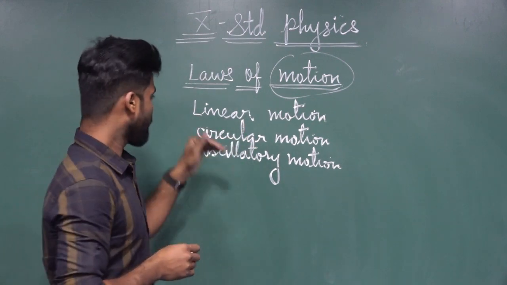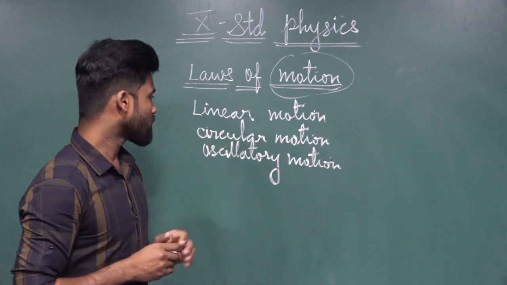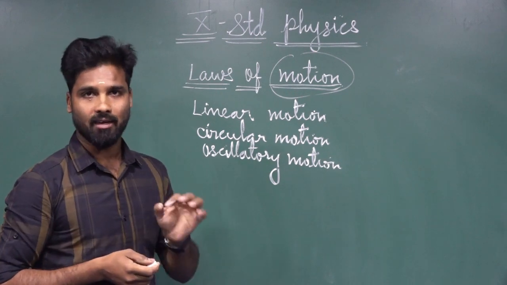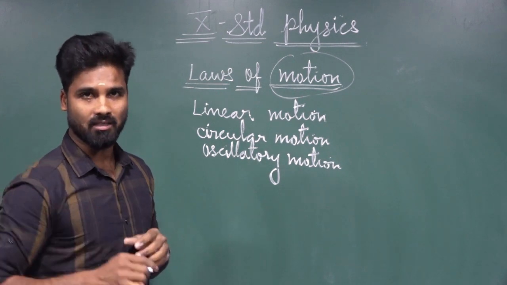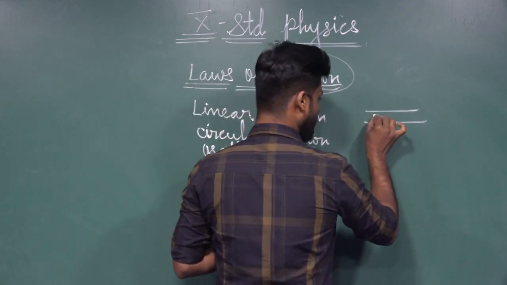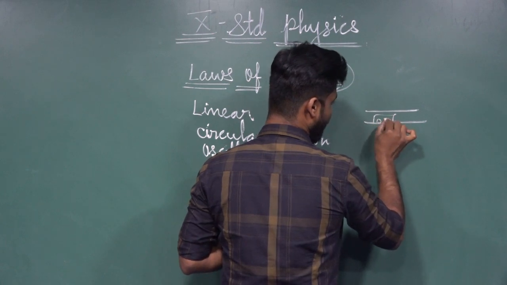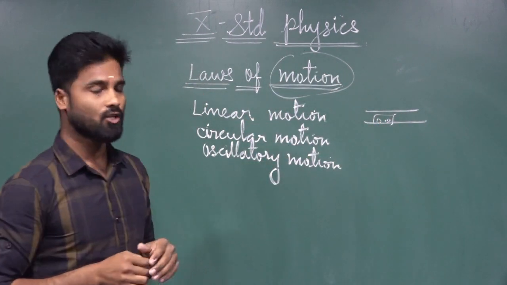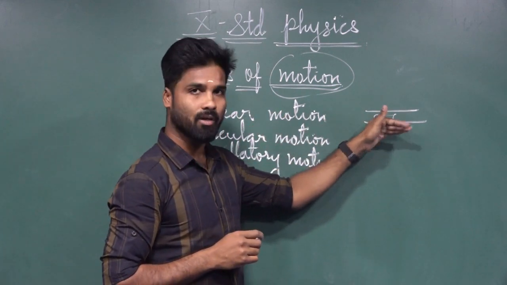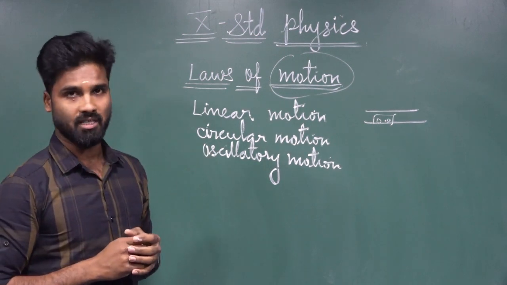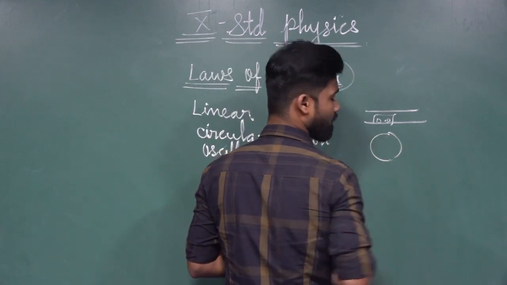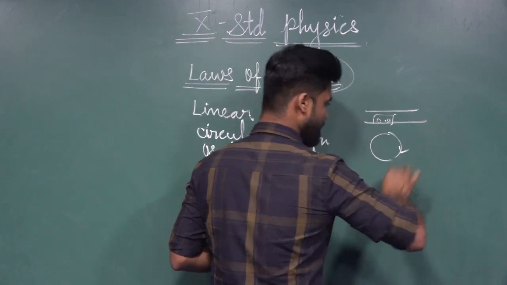So if I ask a question, what is linear motion? What is circular motion? What is oscillatory motion? You can say linear motion is nothing but, students, if an object travels in a straight path or straight line. Let us consider this is the straight path. If an object travels in a straight path, that motion is said to be linear motion. Circular motion is nothing but, dear students, if an object moves in a circular path, that motion is said to be circular motion.